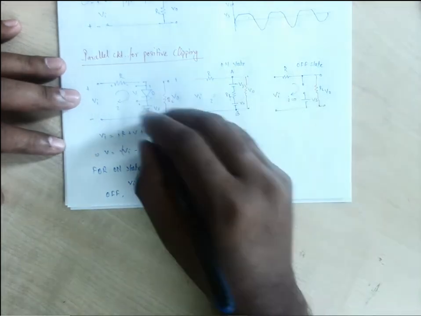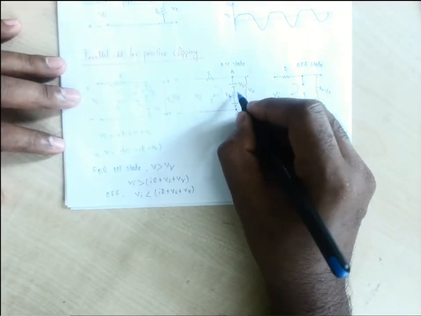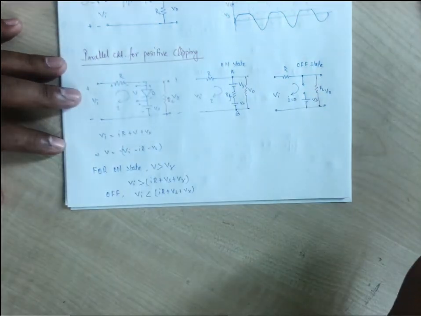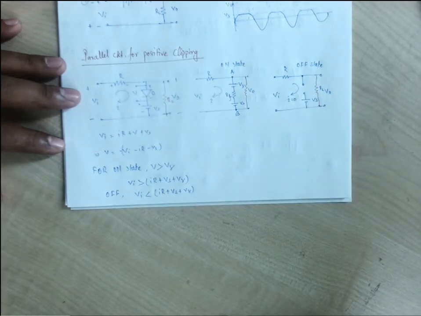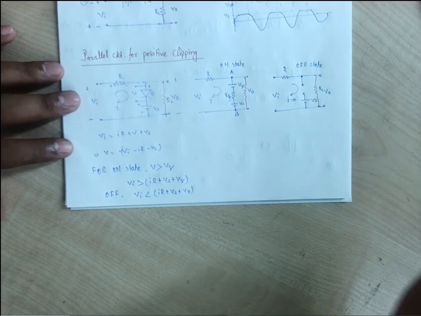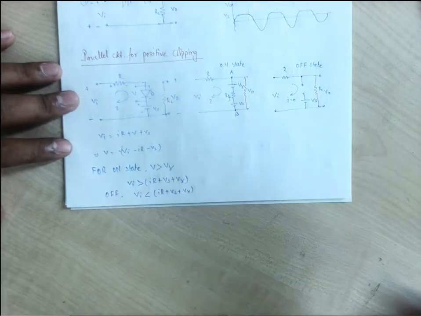Or we can also consider the drop. Practically the drop is there, I into Rf, a very negligible drop, which will also get added over here. This is for the off state, this is for the on state.